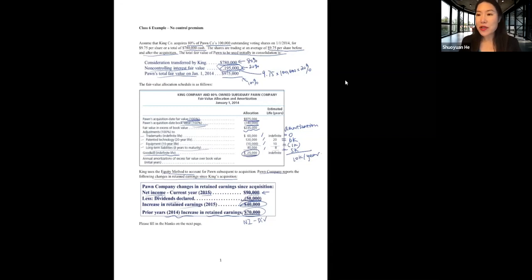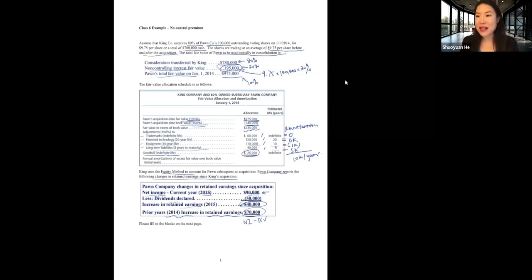We have talked about how to calculate total goodwill and how to allocate total goodwill between controlling and non-controlling interest. Now let's look at how it would affect our consolidation process. So this is an example from last class. Can you tell me whether, in this example, the parent paid a control premium or not to acquire the controlling interest?